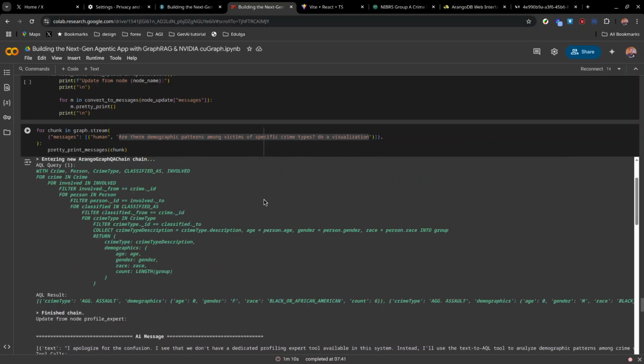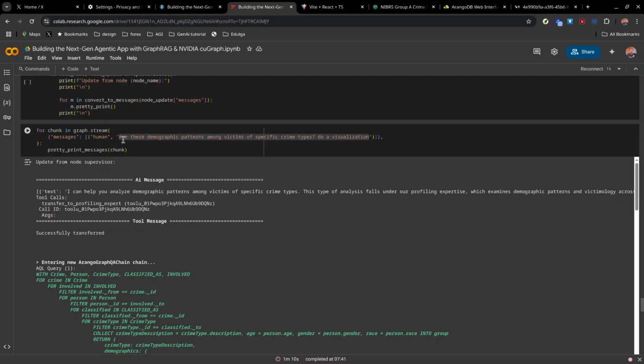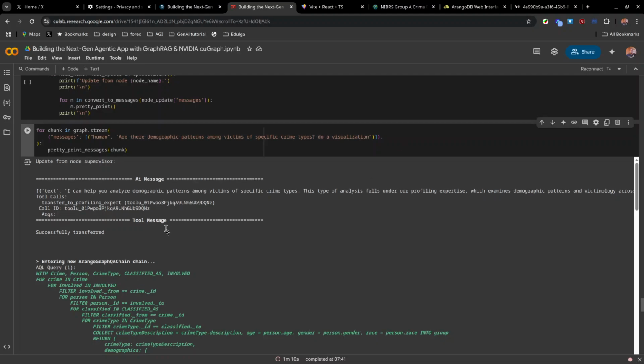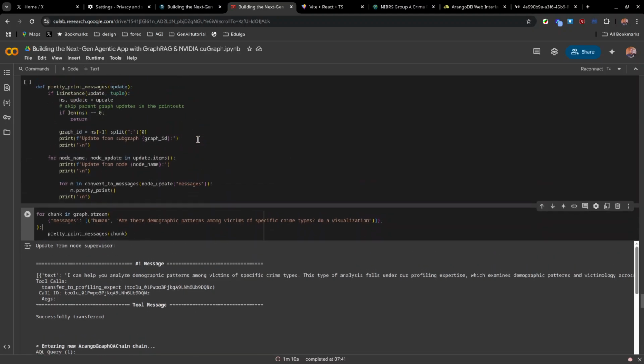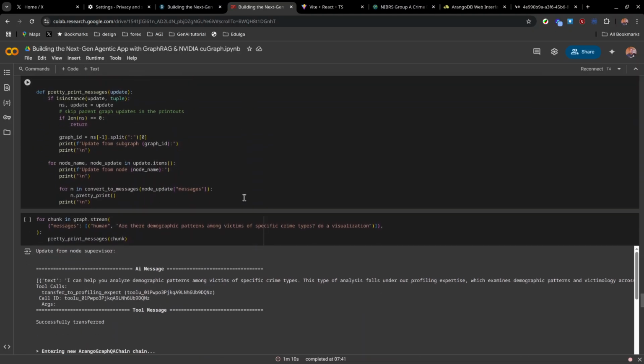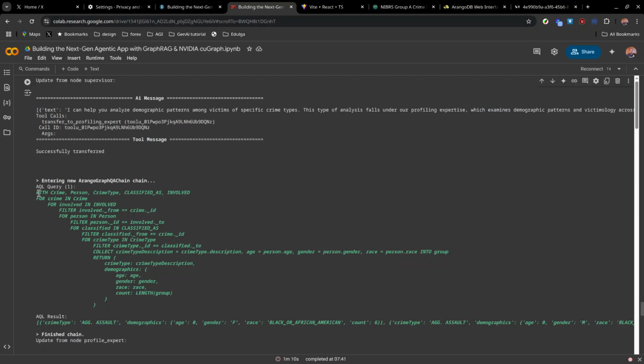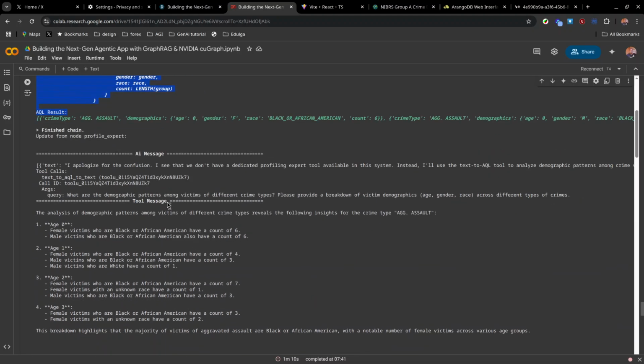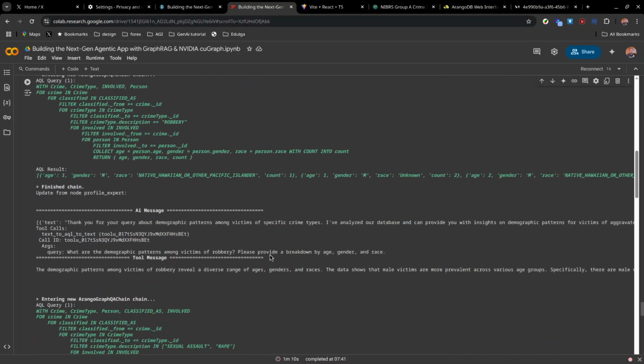So just a sample question: Are there demographic patterns amongst victims of specific crimes? If so, do visualization. For now, the visualizations will be stored in the visualization data graph element, which will be visualized later in the front end. So you see it's creating a Cypher, an Arango query, the AQL. It gives us some response from the tool, and then we are able to answer from that.